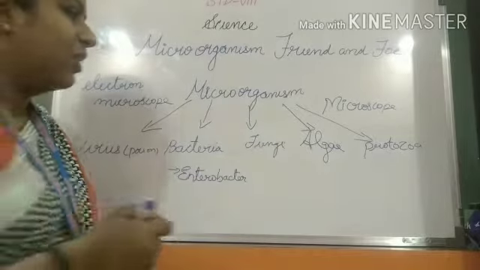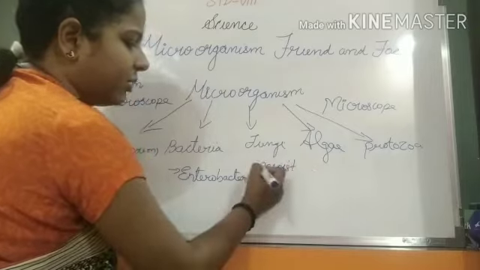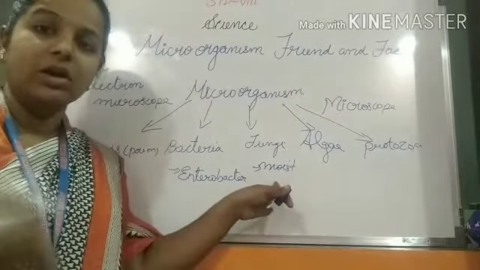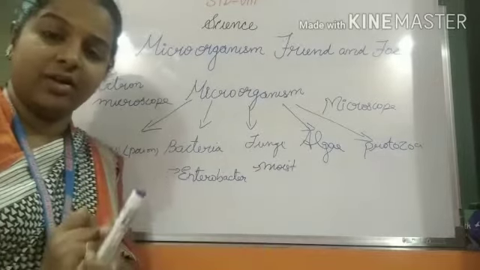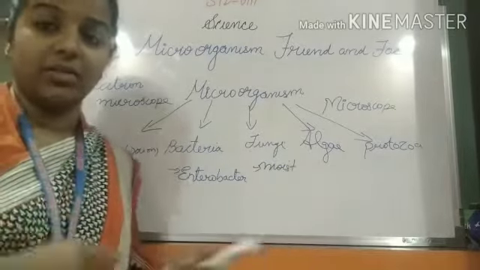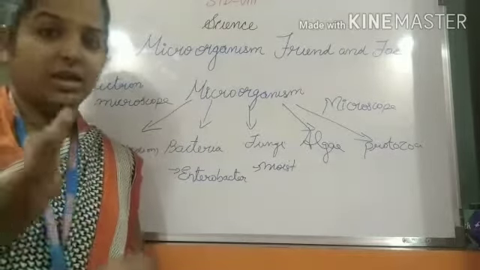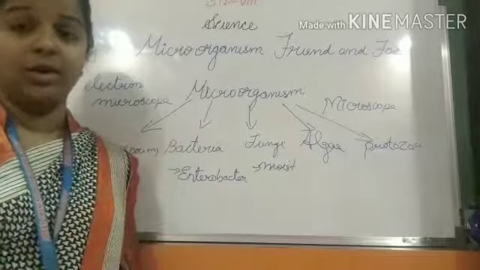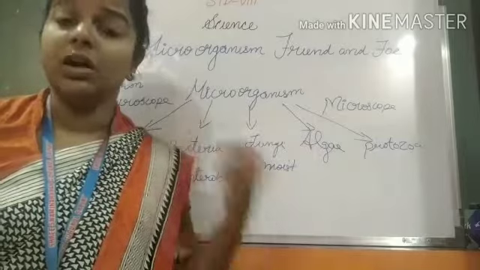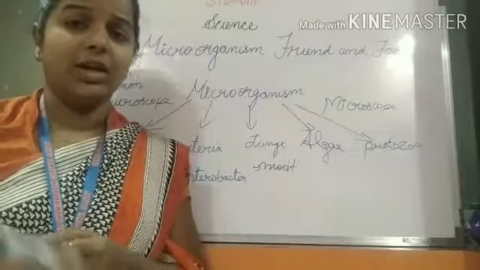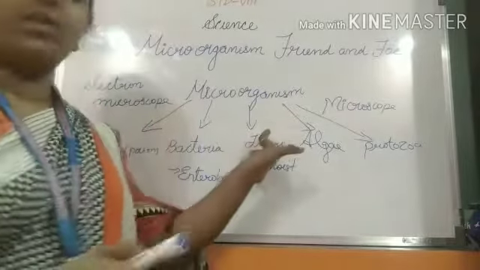Next is fungi. Fungi grow in moist areas. Wherever moisture is there, you can see fungi. For example, bread. When the bread is old, you can see a green layer on it. That is fungi. Sometimes on coconut or spoiled food, you can see a white layer. That is fungi. And one more example: after rain, you can see white mushrooms on the trunk of a tree. That is also fungi. Okay, this is about fungi.